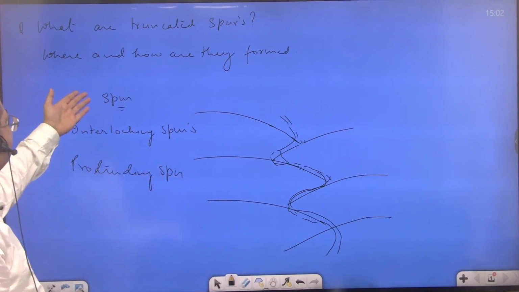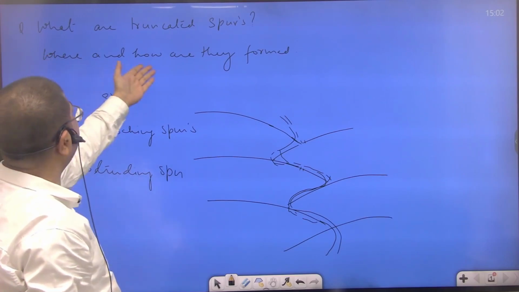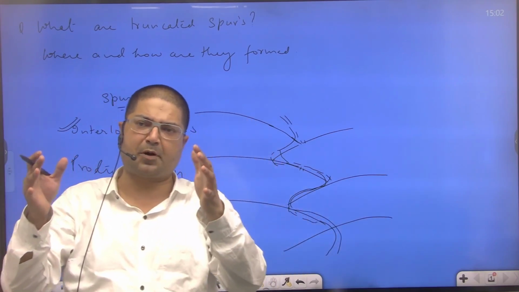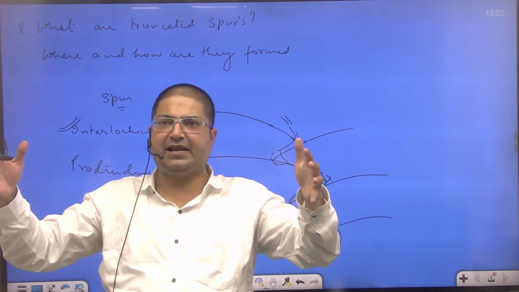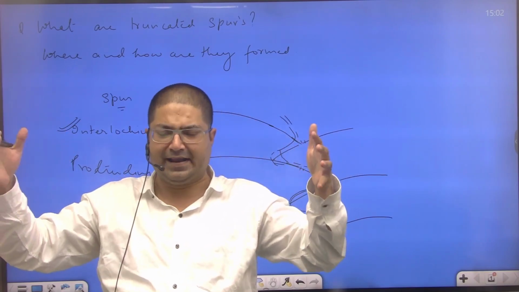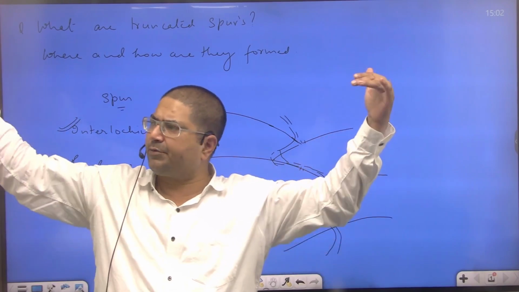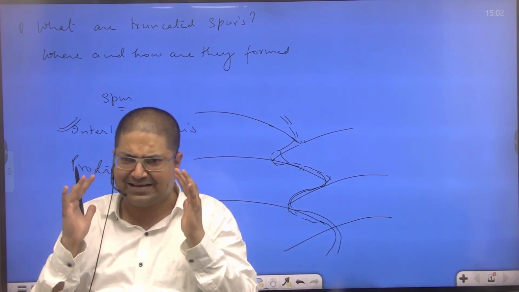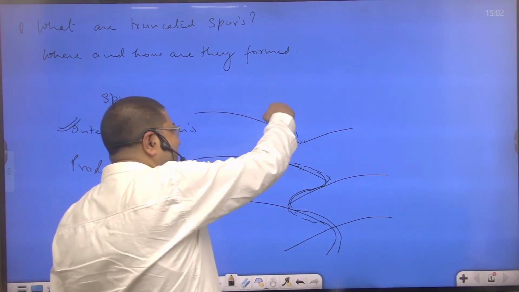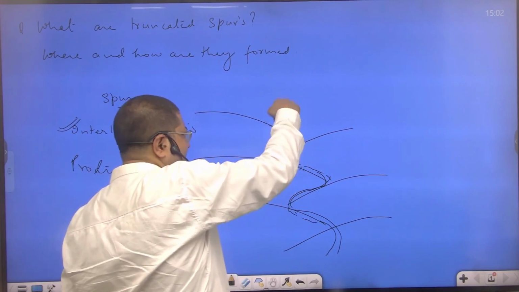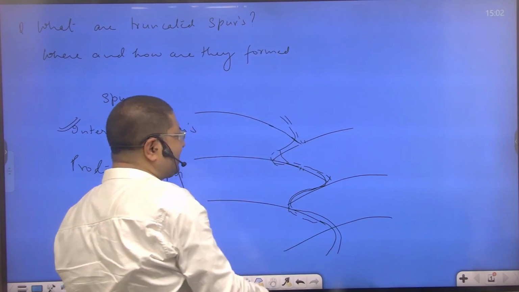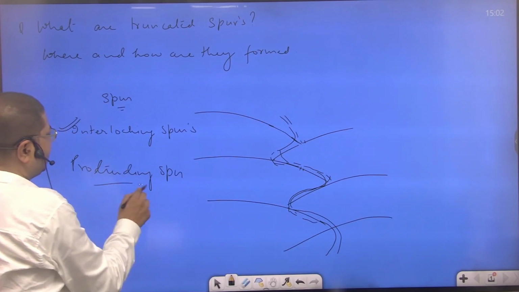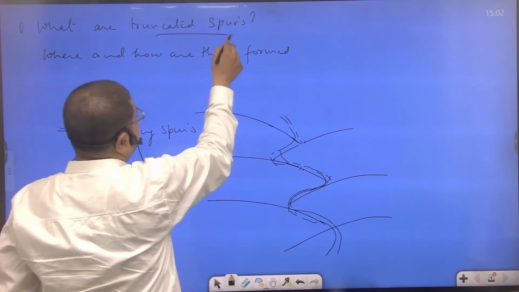So it is very simple where and how they are formed. I have explained. They are formed mostly in a glacial valley when the river valley is occupied by glacier, and the main glacial valley is U-shaped, wide, broad, and deep. And a number of tributary glaciers are also there which are feeding the main glacier. When the glacier descends down, it obliterates these intruding spurs, these interlocking spurs. It cuts and straightens them. Such straightened interlocking spurs are known as truncated spurs.